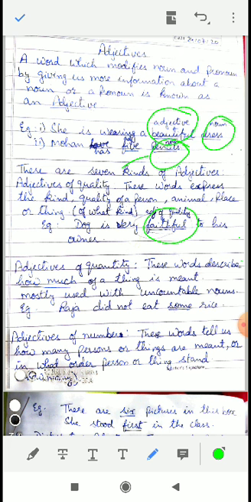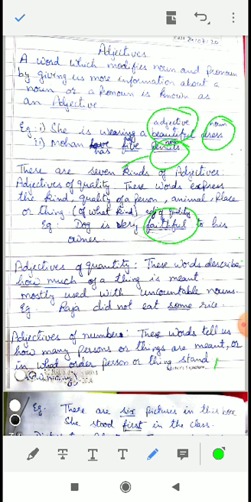Now the next is the adjective of number. By the name you can understand, it tells how many. Here we ask the question: how many? Numbers means 1, 2, 100, 1, 2, 3, 4, endless numbers. Then you have the order also, in what order a person or thing stands, like first, second, third, fourth. This is the order or the position. So the numbers come into this category.